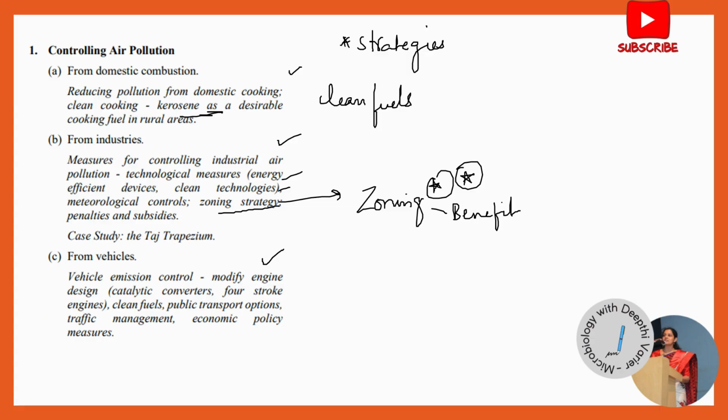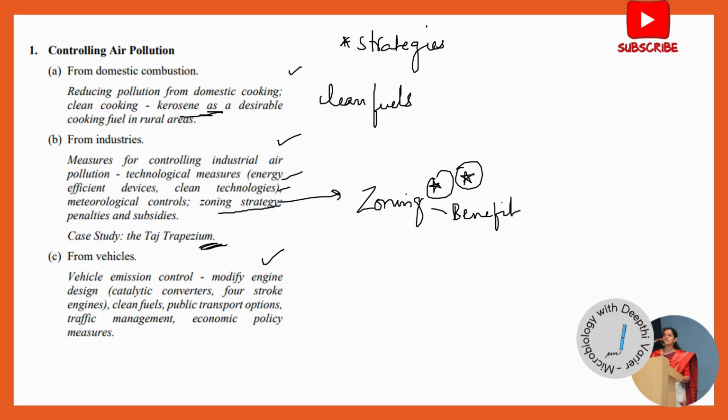Apart from this, another question which I have seen has been repeatedly asked is the case study of the Taj trapezium. So you should know what the Taj trapezium zone is. It is the designated area of 10,400 square kilometers around the Taj Mahal, so that the monument can be protected from environmental pollution.